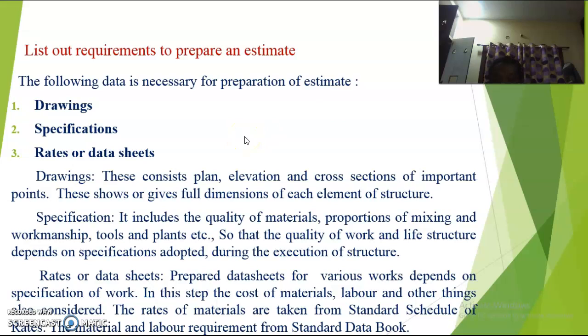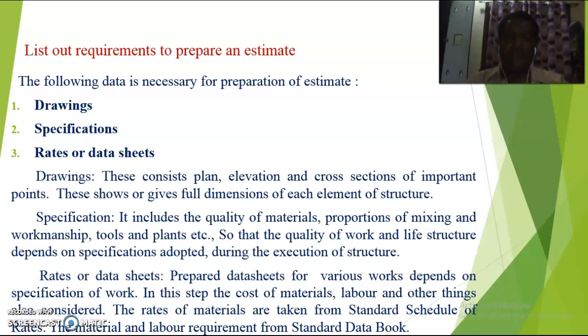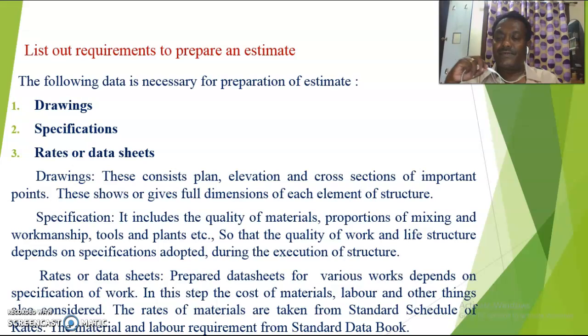Drawings. These consist of plans, elevation, cross-section, and other important points. These show or give the full dimensions of each element of the structure. That means in plans we are getting the top view, meaning we are getting length and breadth. Elevation means we are getting the heights of the structure. Next, cross section gives the thickness of the element, and other important details will also be provided.